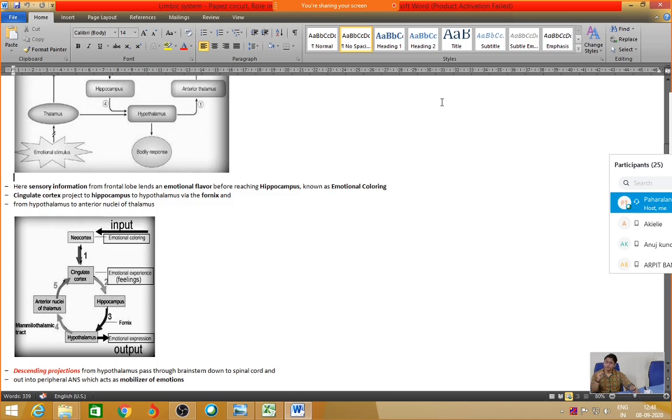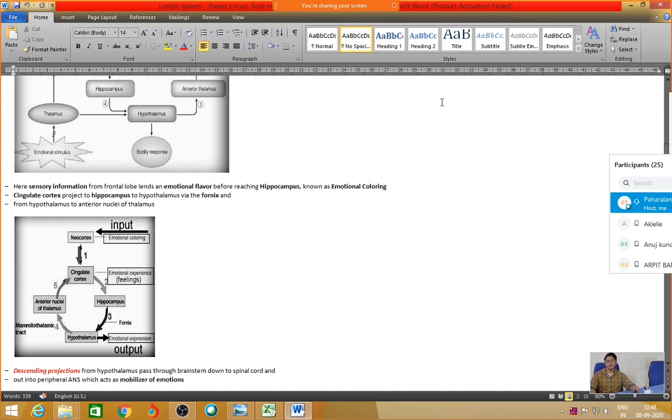Okay. So here you can see, starting from the cingulate gyrus, the cingulate gyrus is sending its efferent neurons to the hippocampus, and the hippocampus sends its neurons to the hypothalamus. And in the ascending limb, that means the limb which is going up towards the cortex, the hypothalamus will give efferents to the anterior nuclei of the thalamus, and from the thalamus it will go back to the cingulate gyrus, which is found in the brain. So this is a closed loop. This loop runs in a particular fashion. This was the classical Papes circuit.